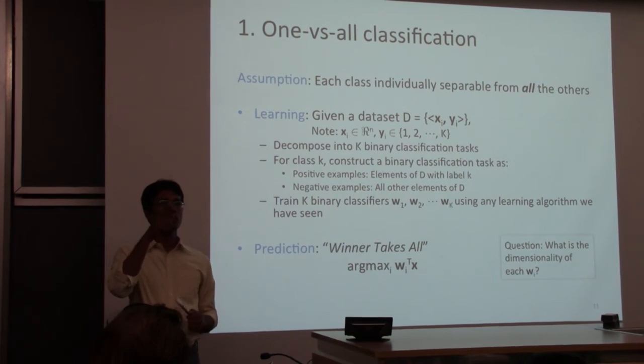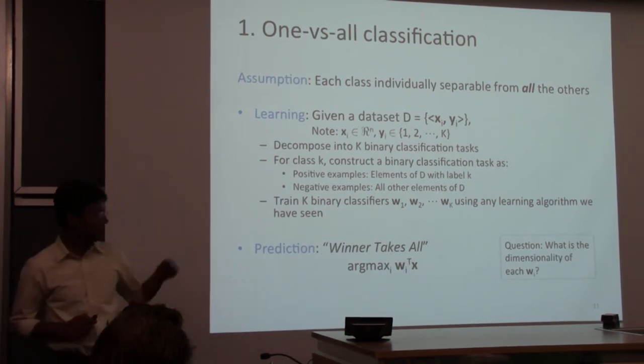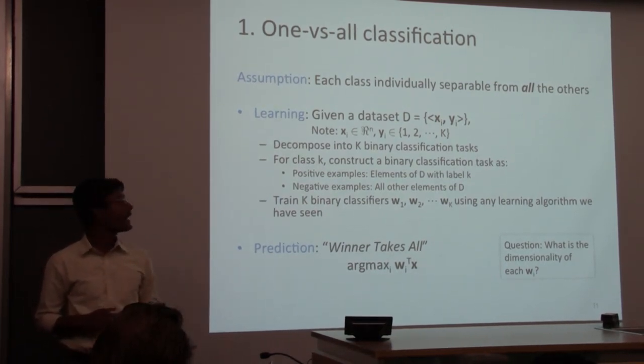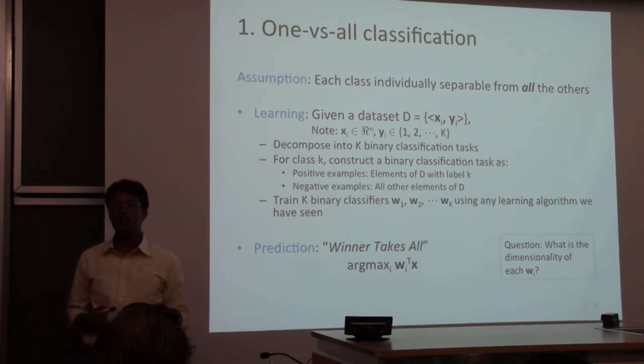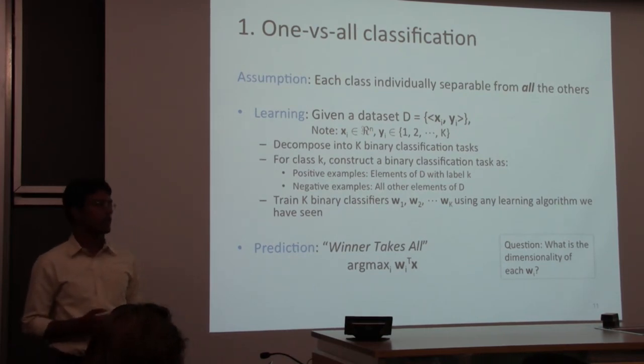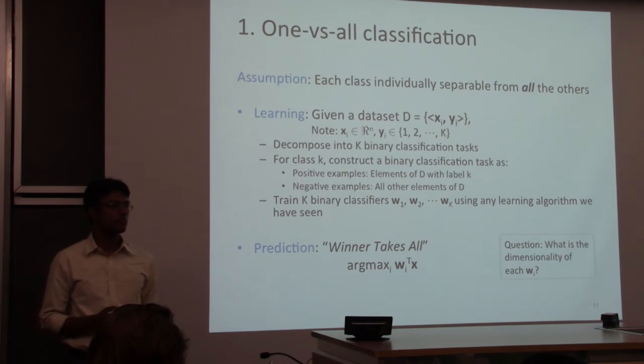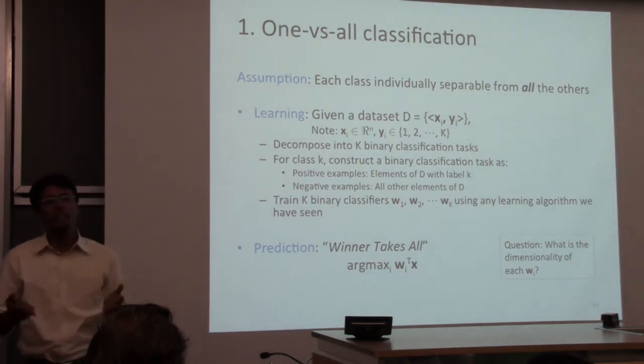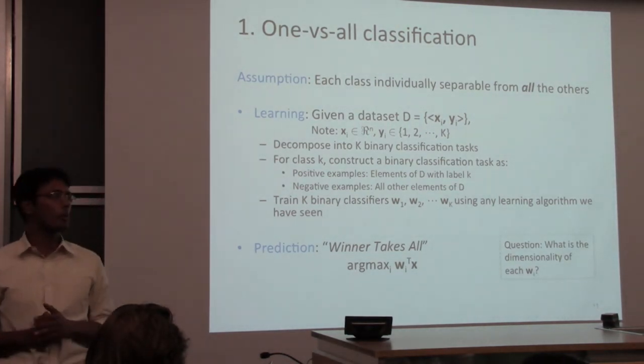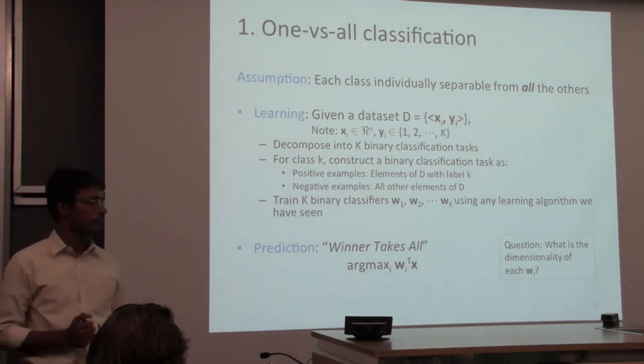We have k weight vectors. So if your dimensionality is d, we have d times k parameters here. And at this point, there's nothing to say whether that's good or bad. That's just an observation.